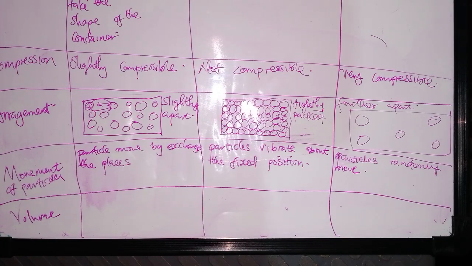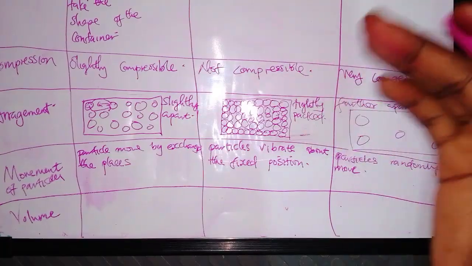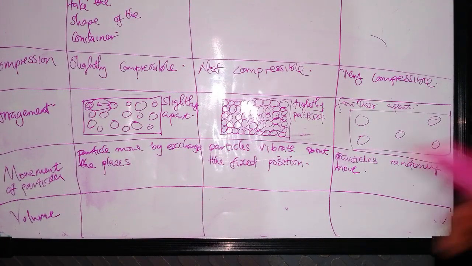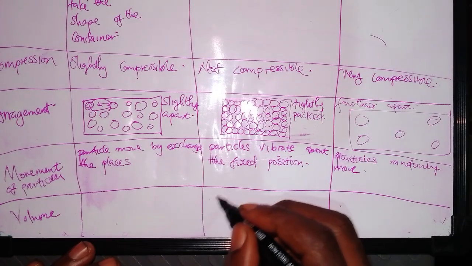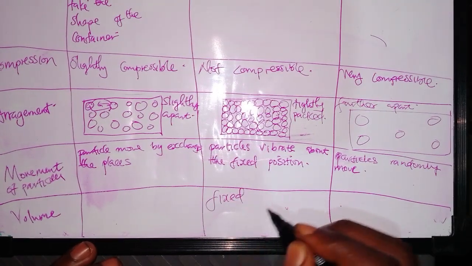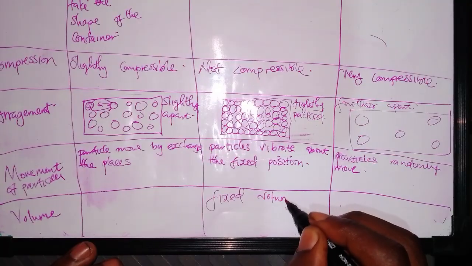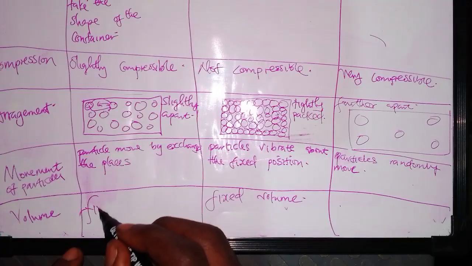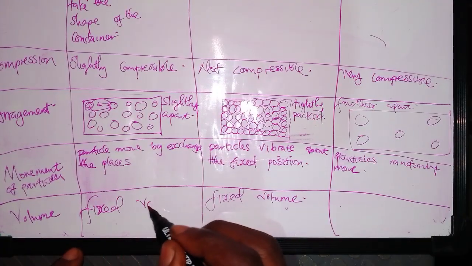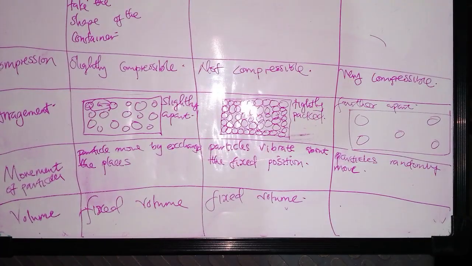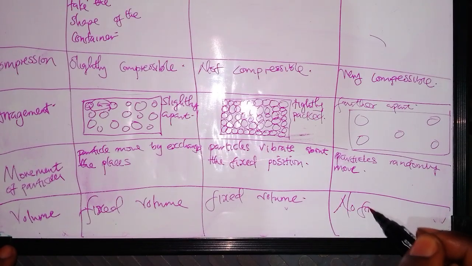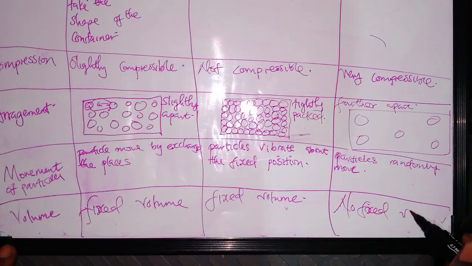Then when we talk about the volume, the solid has a fixed shape, meaning it also has a fixed volume. And also the liquid has a fixed volume. But gases have no fixed volume.